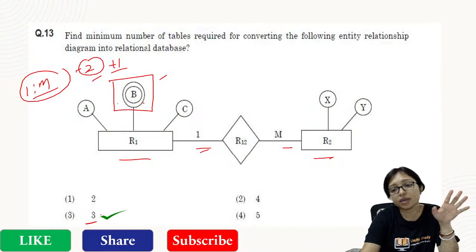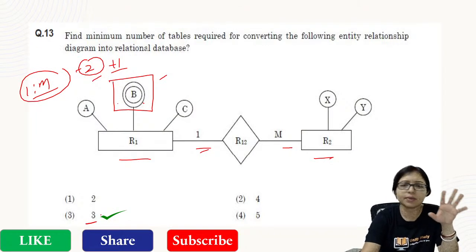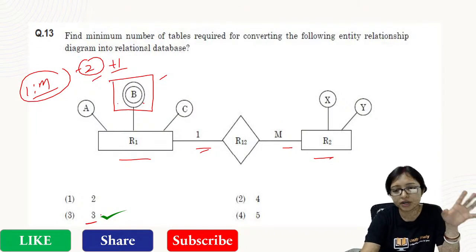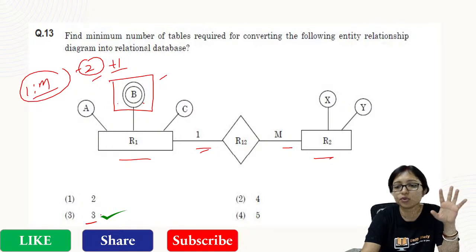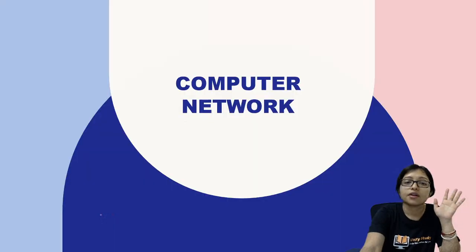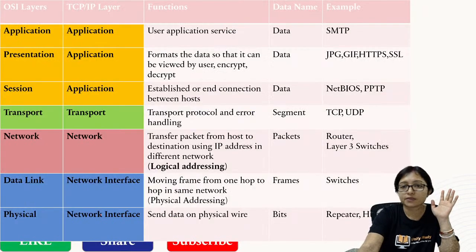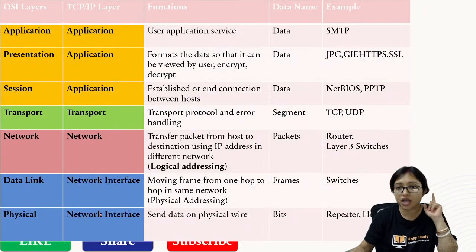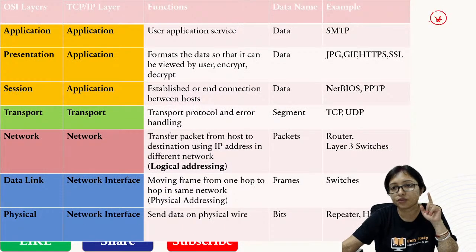Other than that, DBMS, functional dependency, minimal cover, all these topics we covered in the marathon class. I hope you did the marathon. So that's why I am not going to do DBMS again, because DBMS we did very clearly. Now I am coming to computer network. Computer network, this chart is the most important chart for you.